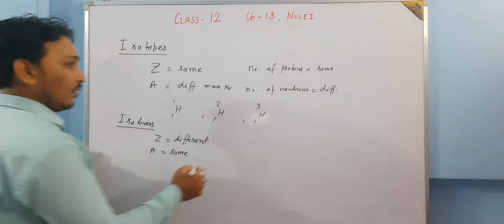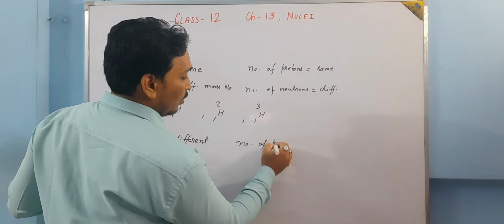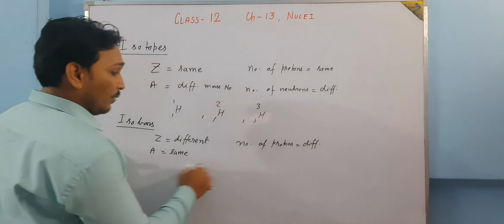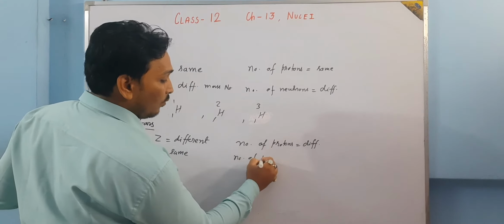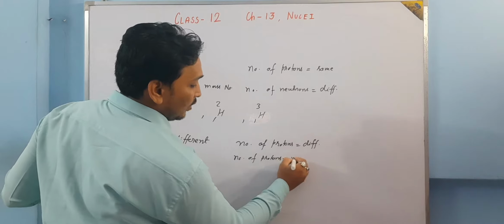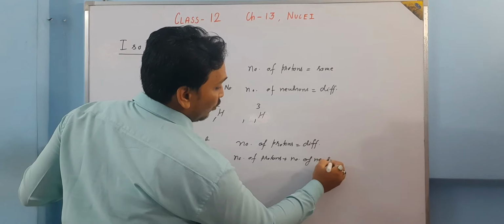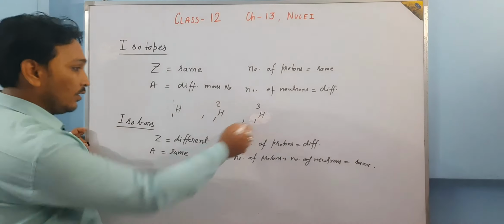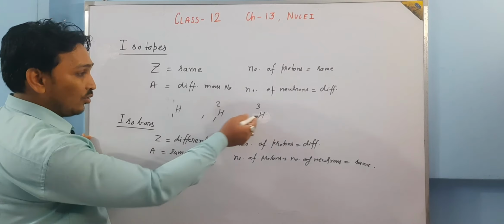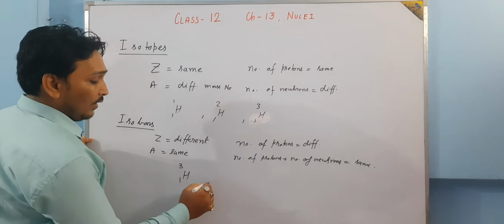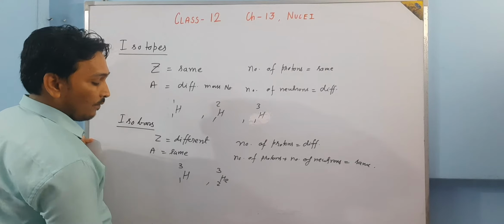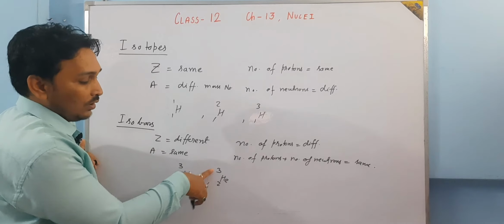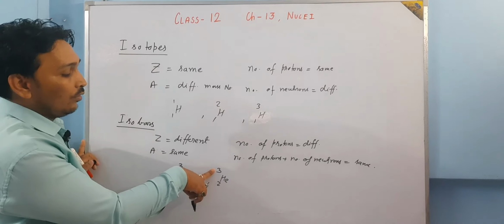When I say Z is different, the number of protons will obviously be different, but A is the same, so the number of protons plus the number of neutrons is the same. An example: take the isotope of hydrogen, which is tritium, 1H3, and helium 2He3. Another helium nucleus has mass number 4, with 2 neutrons and 2 protons, while this helium nucleus has only 1 neutron and 2 protons.